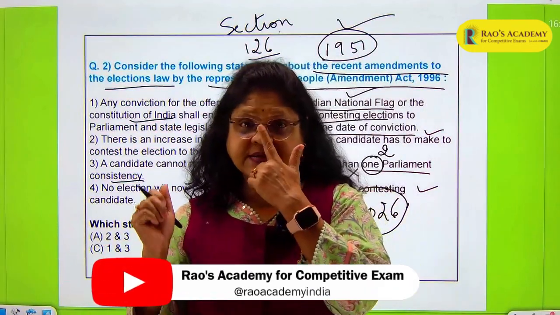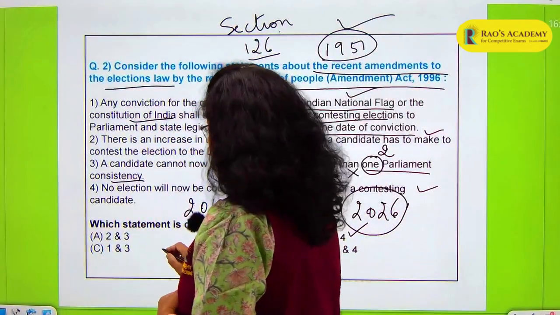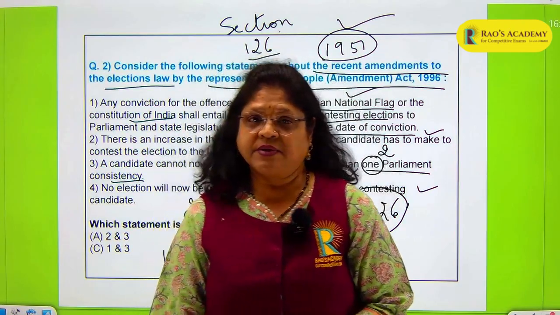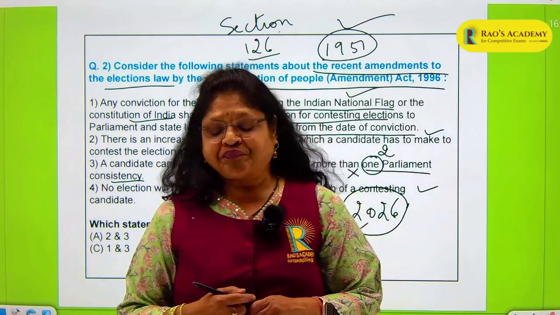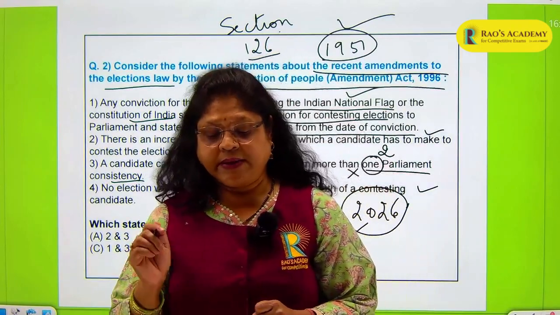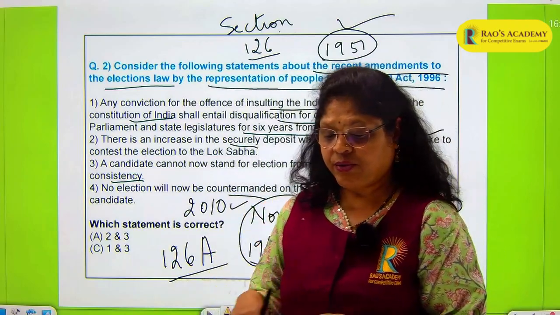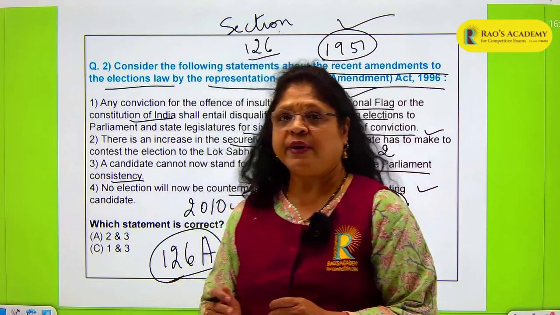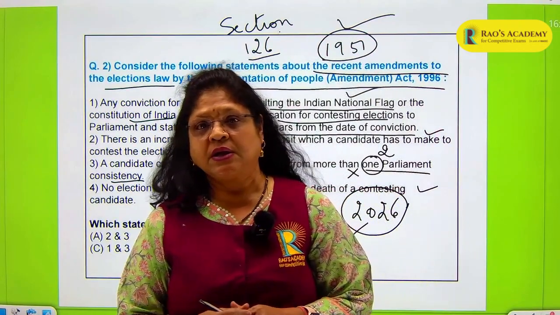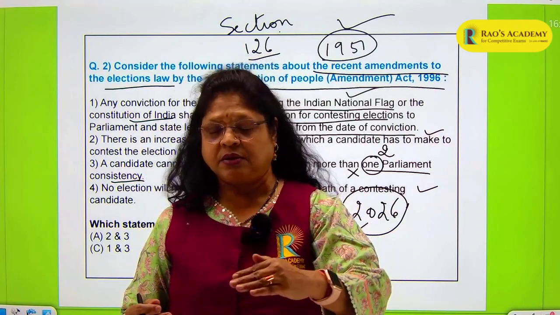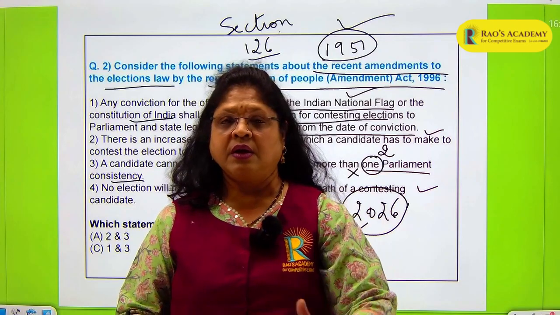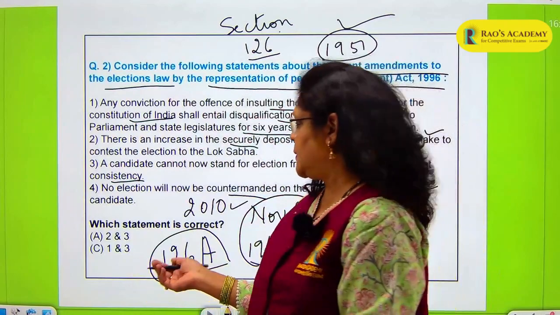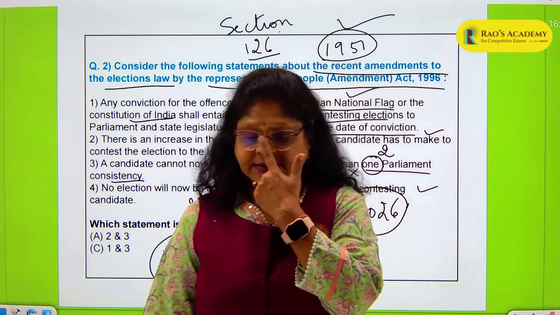And section 126A is also a very important provision of the Representation of People's Act, which prohibits exit polls and dissemination of results during the voting period. So here you know that within 48 hours before the election process, there will be no exit polls, but once the time of the election voting is over, the exit polls are all over the media. Everybody knows about it, but that comes under Section 126A.